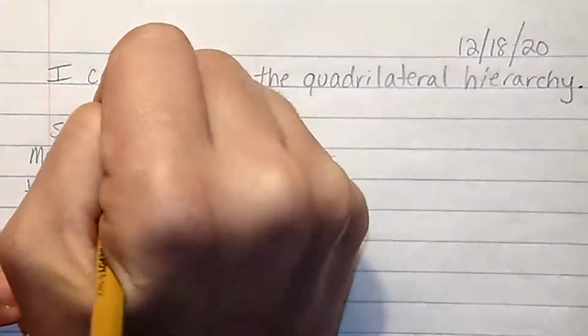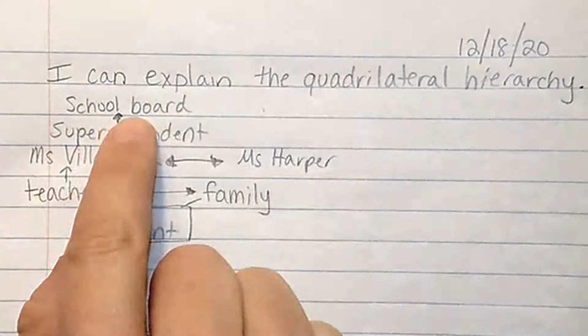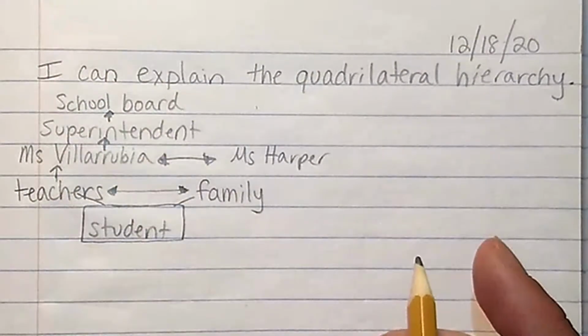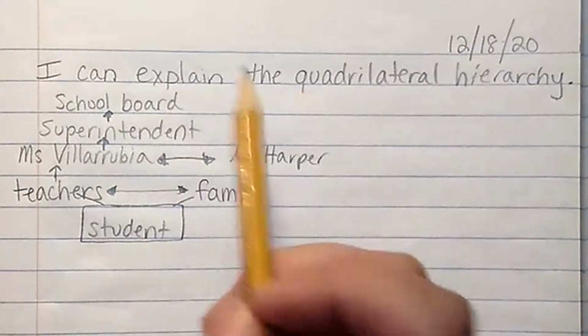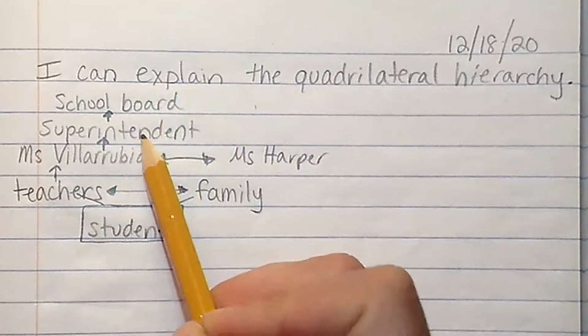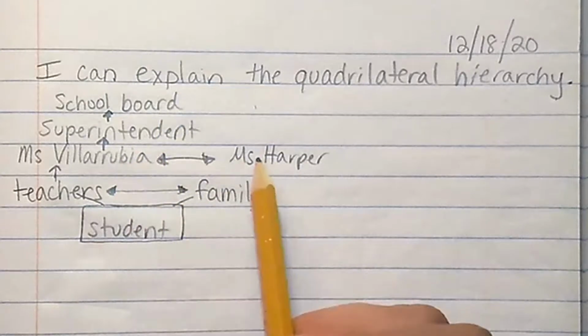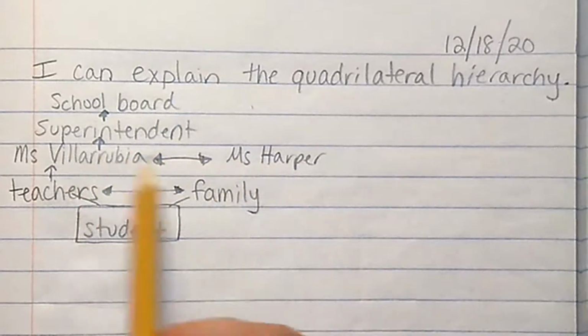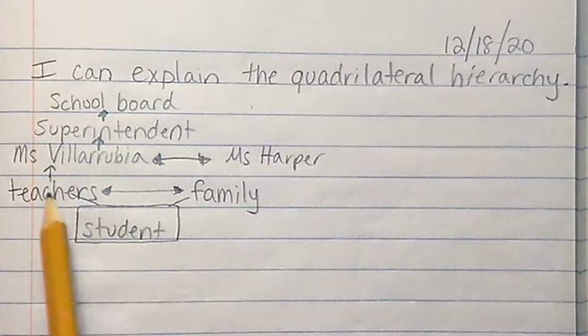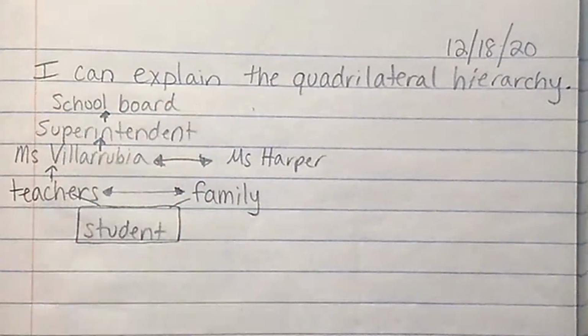Now, who is the superintendent's boss? The school board. And the school board are made up of people that we elect. We choose the school board. So we choose these people. They choose the superintendent. The superintendent chooses her principals or her administration team and vice principals. The administration team chooses their teachers, and we work with you guys and your family. This is an example of the hierarchy.